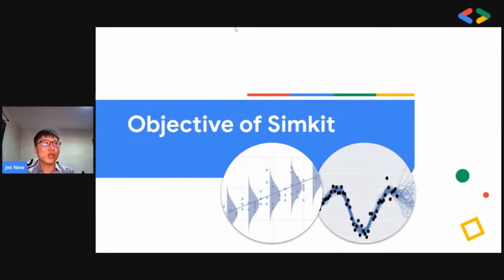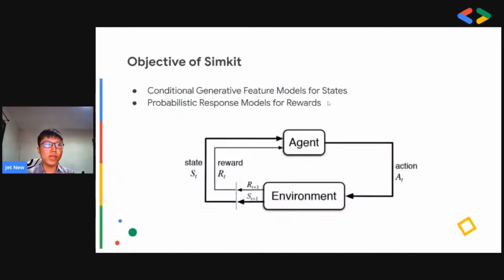Let's begin. So why do we need generative and probabilistic models in the first place? Many pricing, optimization, and decision-making problems make use of reinforcement learning, where the agent learns continuously from its interactions with the environment. Every action taken by the agent that interacts with the environment returns a state and a reward. In contrast to supervised learning, where the label is provided for every entry, reinforcement learning makes use of a reward signal to optimize its algorithm.